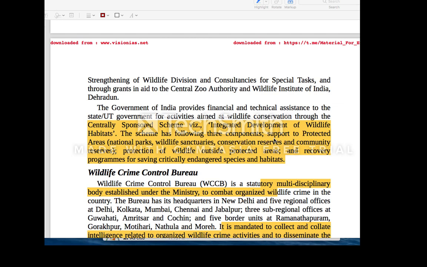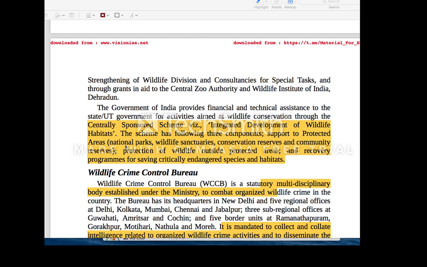It has three components under it: first, support to the protected areas; second, protection of wildlife outside protected areas; and third, recovery programs for saving critically endangered species and habitats. You need to know that in support to protected areas there are no tiger reserves. Why are there no tiger reserves? Because they are already covered under Project Tiger, which is also a centrally sponsored scheme.